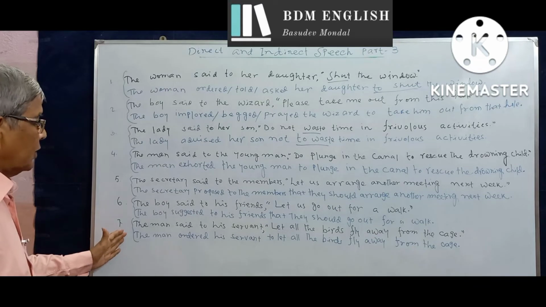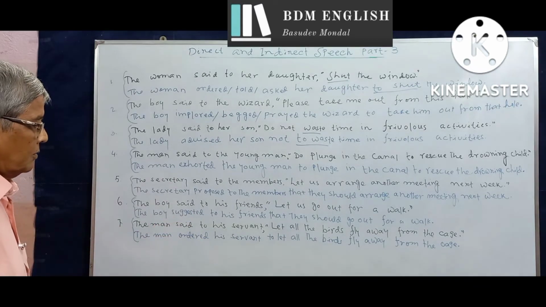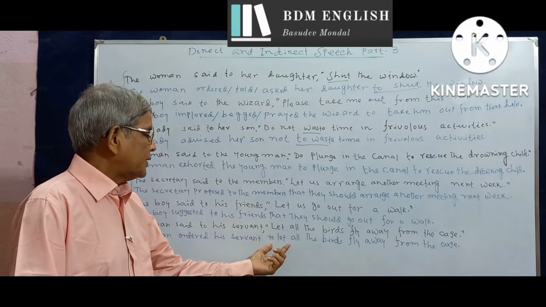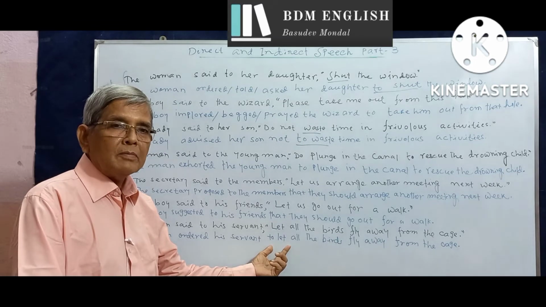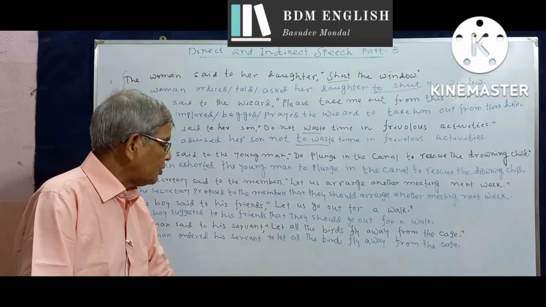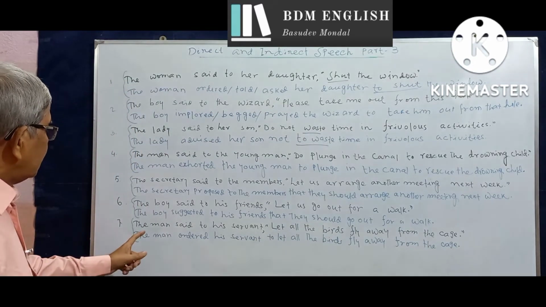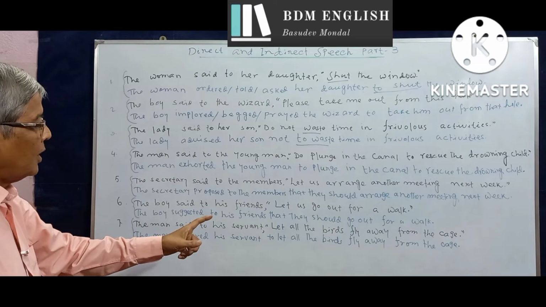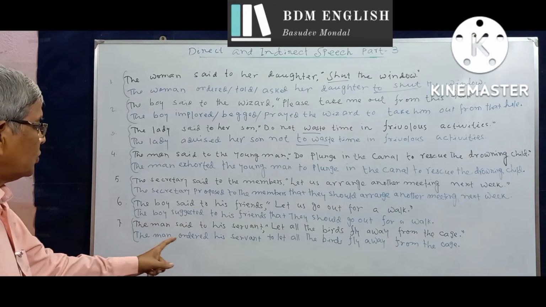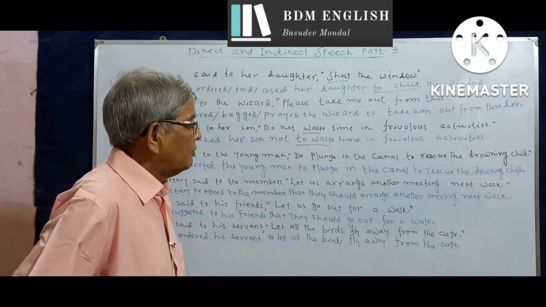Number 7, though there is let, it is neither a proposal nor a suggestion. So we consider it as an ordinary verb and turn it into an infinitive. Therefore, the sentence here also does not become a complex sentence. The man said to his servant, "Let all the birds fly away from the cage." The man ordered his servant to let all the birds fly away from the cage.